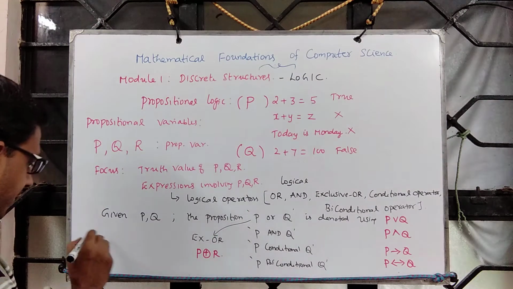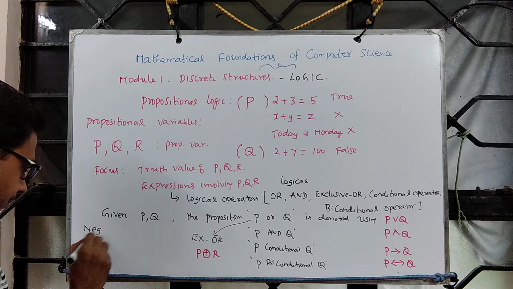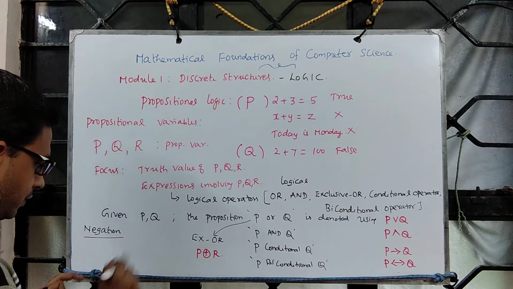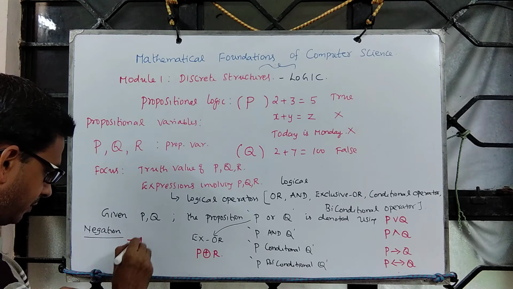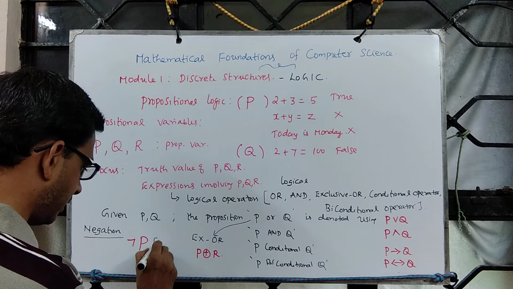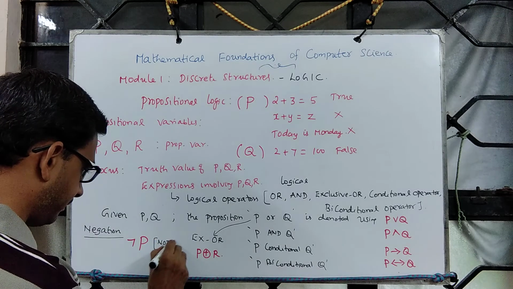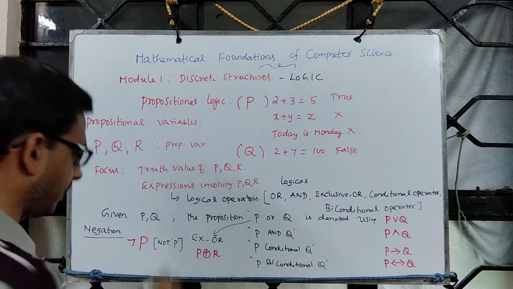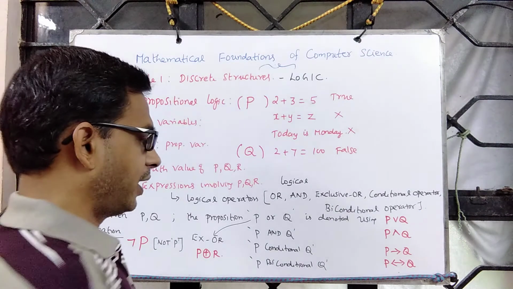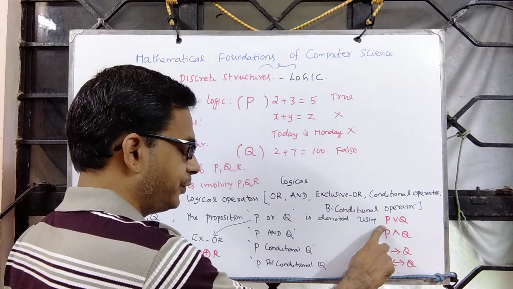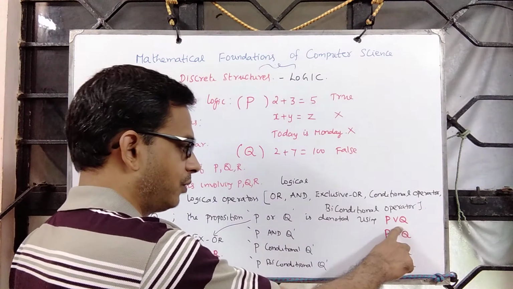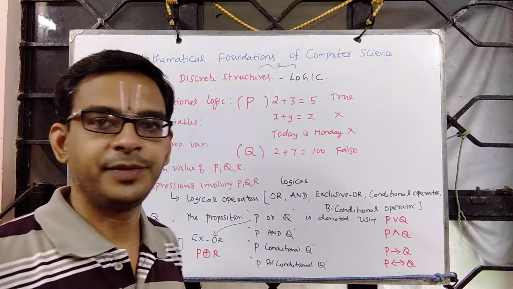We also have a unary operator called negation, which is denoted using this symbol. This is not P, or negation of P. So what we will do is, if you assume P takes the value true and Q takes the value true, what is the truth value of the expression P or Q?